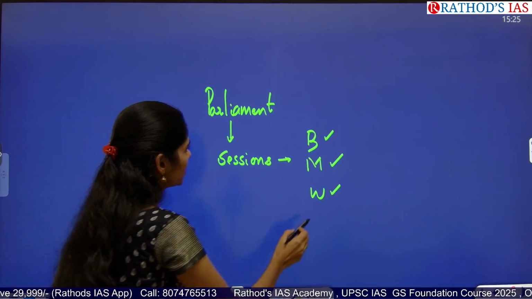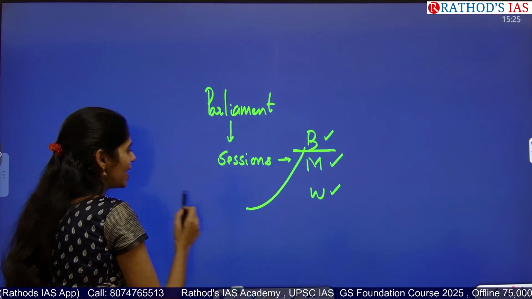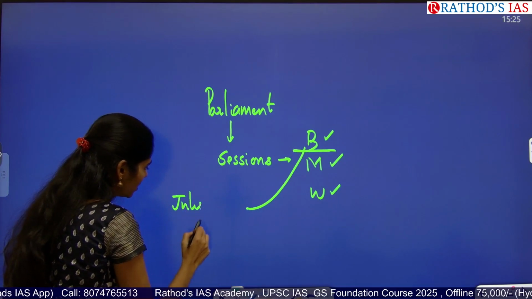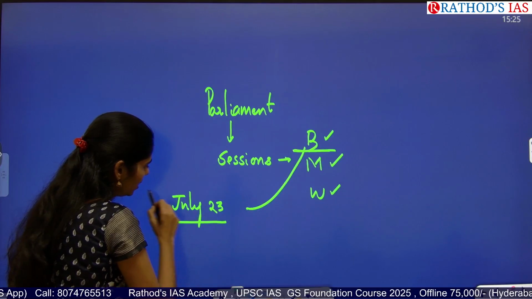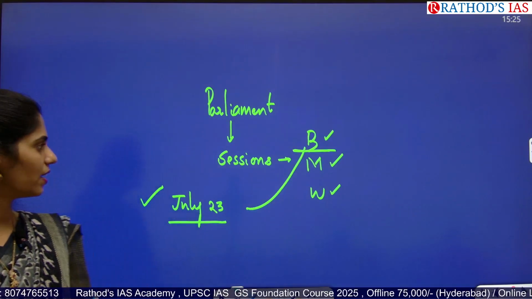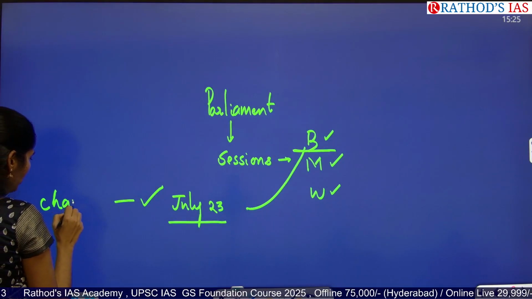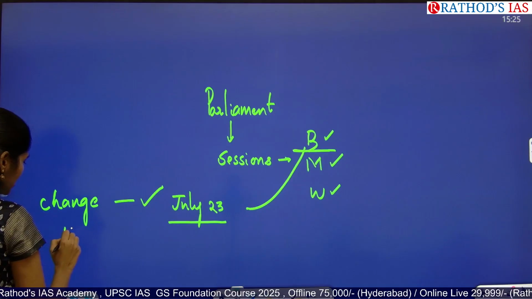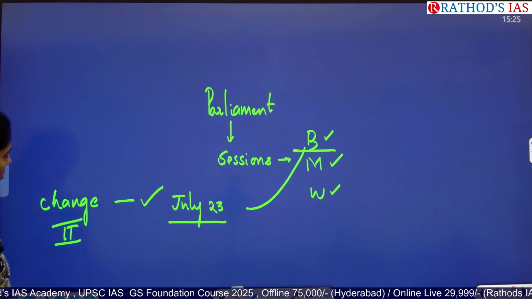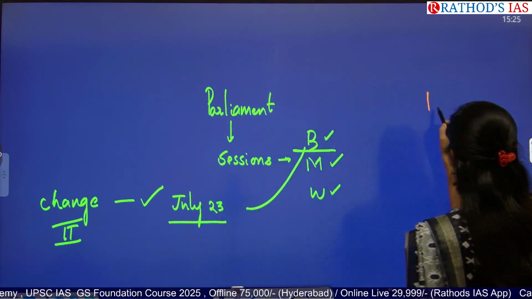Now the budget session is going on, and if you're following our analysis, I am saying continuously that on July 23rd this budget was placed by our Union Finance Minister. In this budget there are some changes made to IT, that is, income tax. One more important topic you need to focus on is income tax.